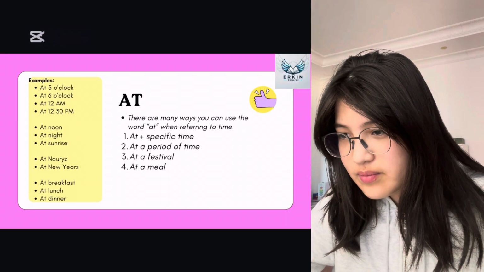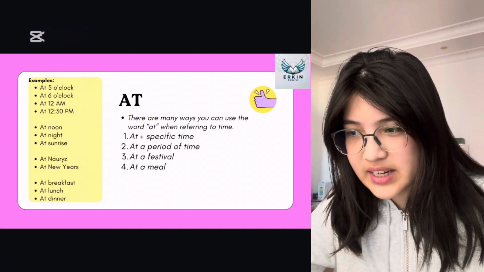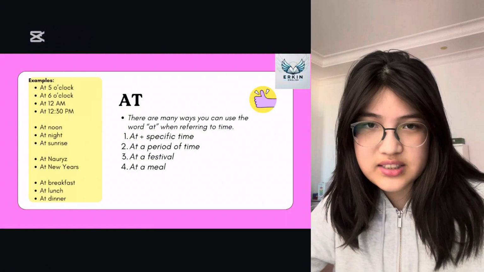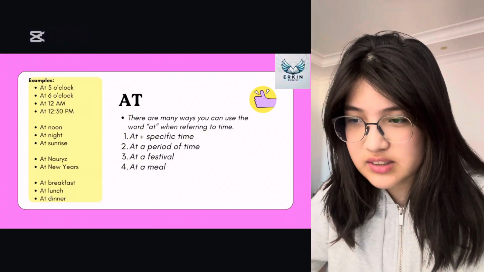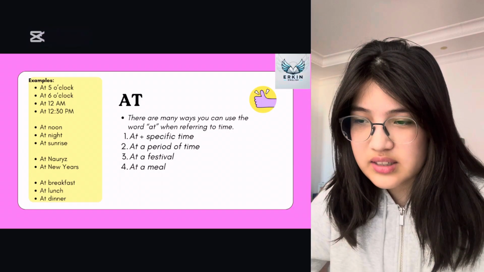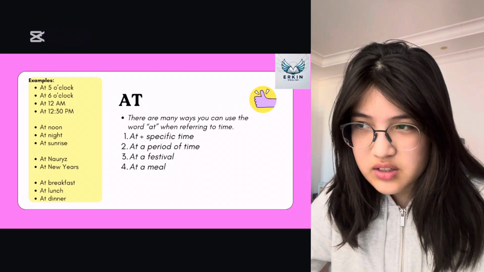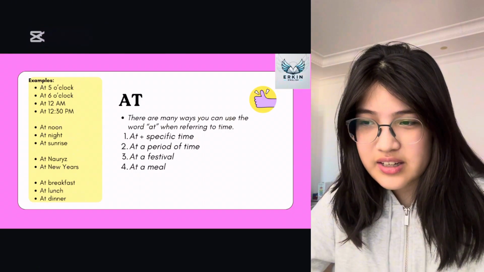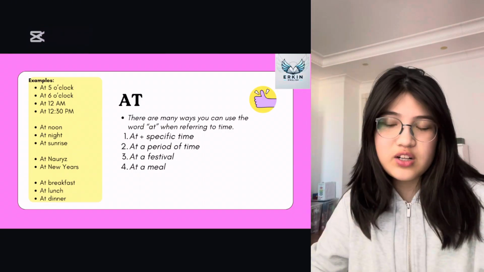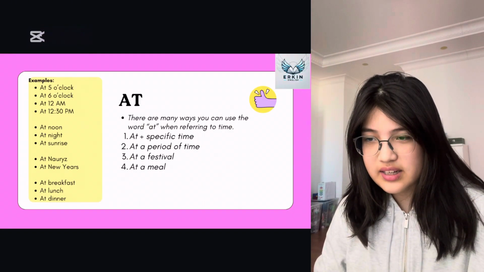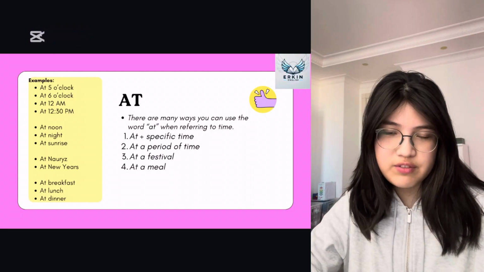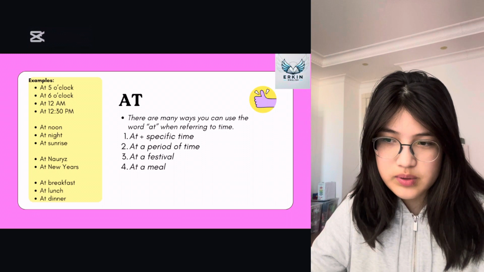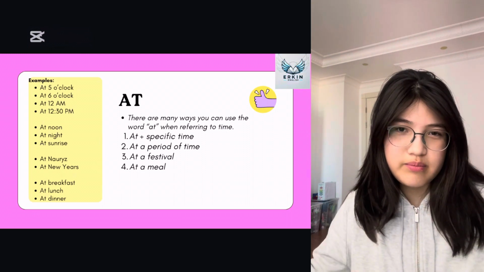So the second way of using at is to tell a period of time. So at noon, at night, at sunrise. The third one is at a festival. For example, at Nowruz, I was eating bishbarmak, or at New Year's, I was celebrating and blowing up fireworks. You can also use at a meal time. For example, at breakfast, I was drinking tea with my food, or at lunch, I was eating soup. At dinner, I would be eating some meat.